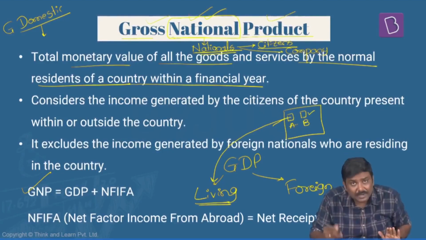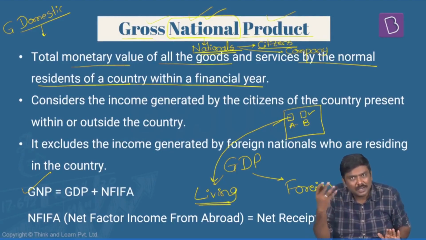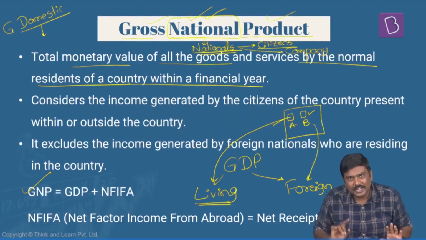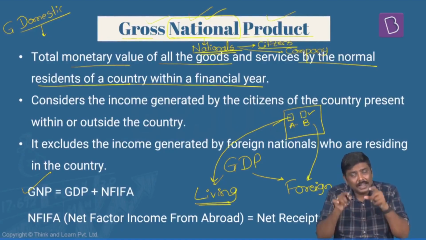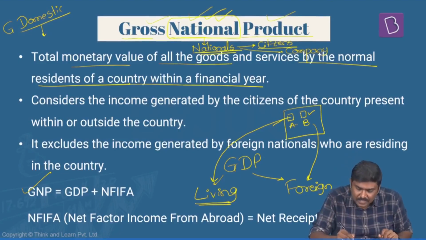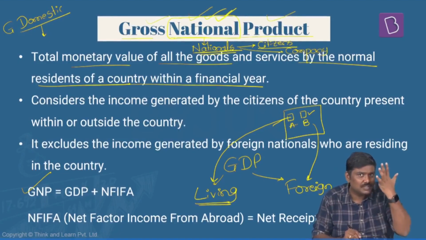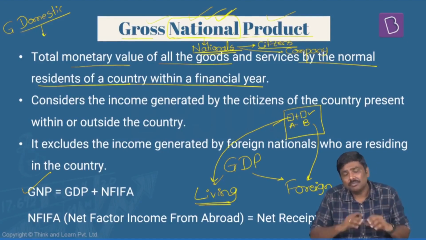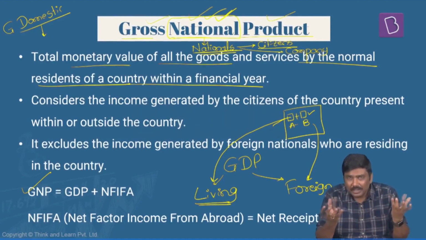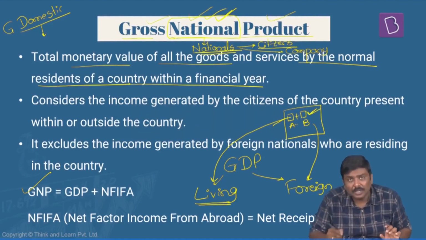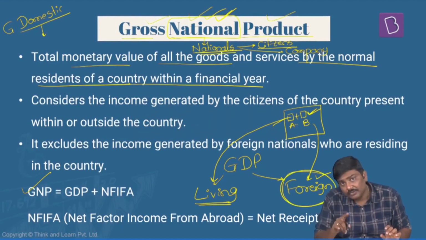And since this particular company is operating in India or this particular person is there in India, he is earning, it will be considered as part of India's GDP. As long as it is produced in India, it will become part of India's GDP. But here comes the second concept, GNP. In case of a GNP, I should consider only Indian nationals. So when I say GDP, this is the total production done by both A and B, or total income generated by both A and B. It is part of India's GDP. But can B be part of, that is this particular component be part of India's GNP? Absolutely no, because this is produced by a foreign national.